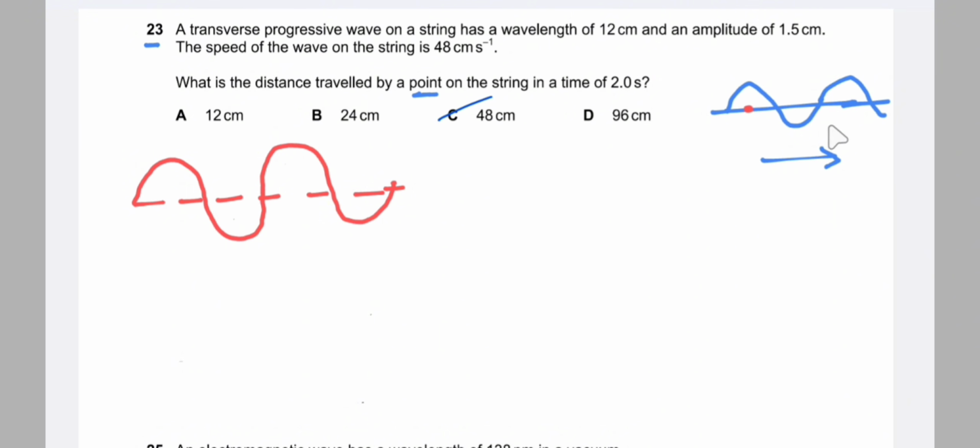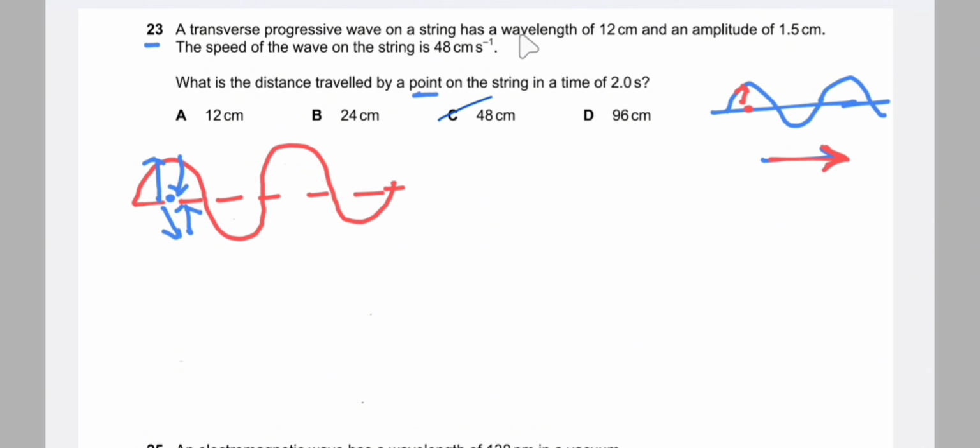For a single point, the wave is moving in this direction, while the point moves only up and down. So up, then down. The wave moves in this direction, while a single point moves up and down. Suppose this point moves up, then down, then again down, then again up to complete one complete cycle, or one complete wave. So up, then down, and then up to complete one complete cycle.